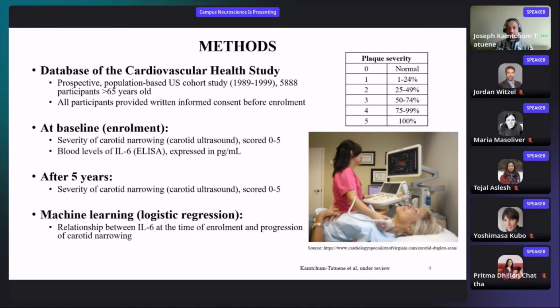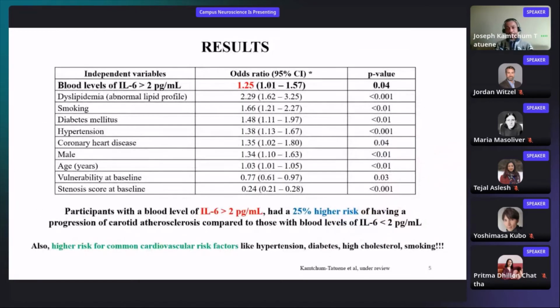So what we did is apply some of the machine learning techniques that are out there. We call it logistic regression, to study the relationship between interleukin-6 in the blood and progression of carotid narrowing. Next slide, please.